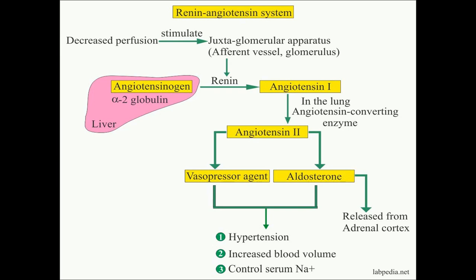Angiotensin 2 acts as a vasoconstrictor, causes the constriction of vascular smooth muscle that raises the blood pressure. It also stimulates aldosterone release from the adrenal gland. Aldosterone in turn causes sodium retention, an increase in plasma volume, and elevated blood pressure.